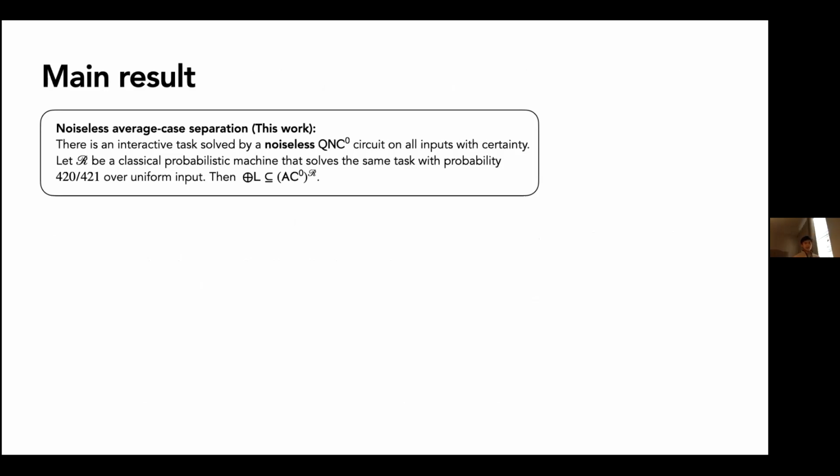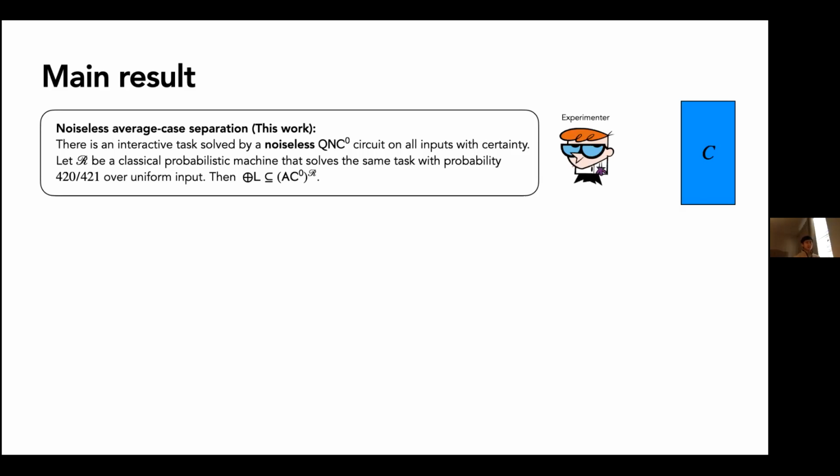Okay, so let me get more concrete and show our main results. We follow this exact same framework. The first thing we do is prove a noiseless average case separation. We prove that there's an interactive task that is solved by a noiseless constant depth quantum circuit. And if we have some classical solution R, which solves it with probability better than 420 over 421, then it must be solving parity-L-hard problems. So you can think that, if this machine is like an AC0 circuit or an AC0[p] circuit, or just anything that's weaker than parity-L, it simply cannot solve this problem.